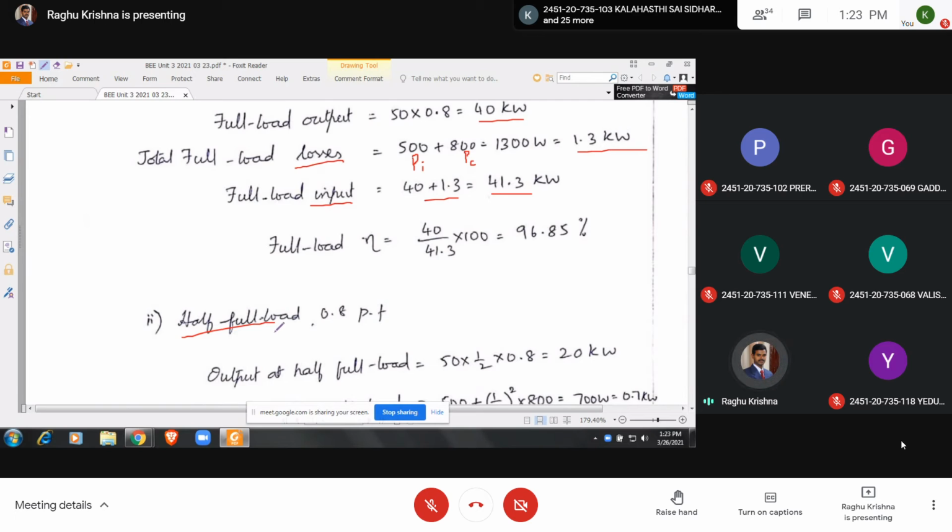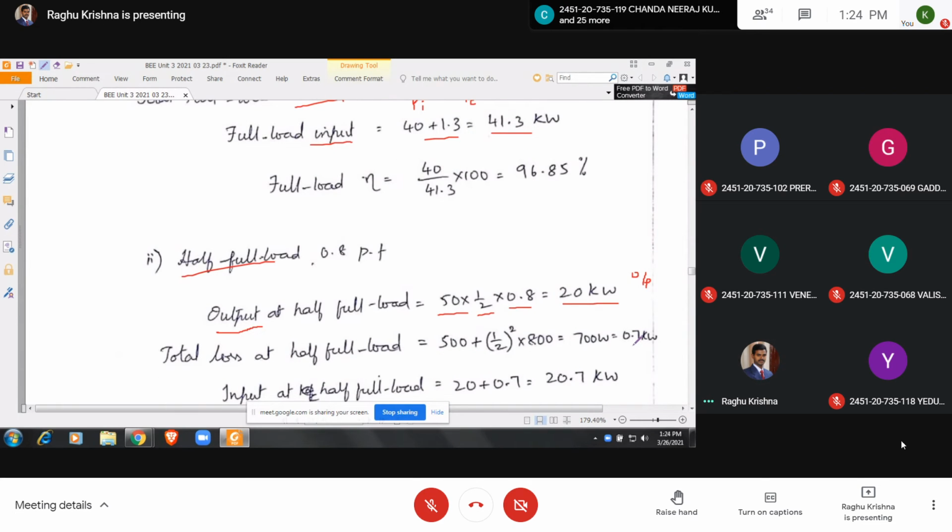When the current is half of the full load current, the output is given by 50 into 1 by 2 into 0.8, which is 20 kilowatt. This is the output. In the lab also you have done the experiment, some of you have done the experiment.